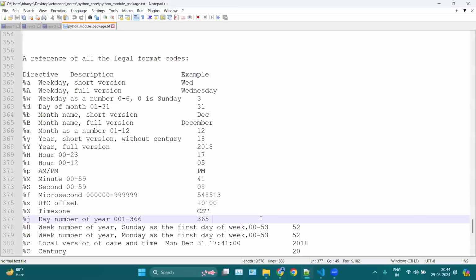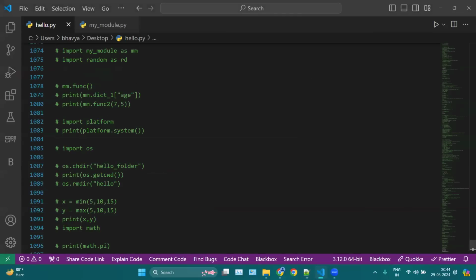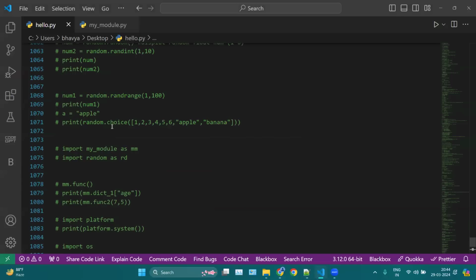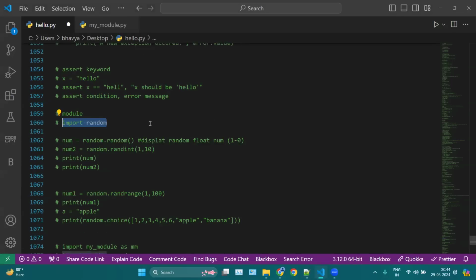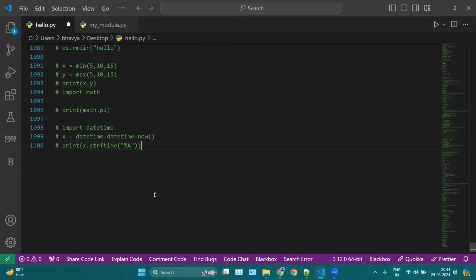Okay. Now, any questions from modules and packages? Any question? Because we have completed modules and packages. Rest, we have many modules which you can research by yourself, because it is not possible to discuss each and every module. We have discussed some important modules like datetime, math, random, platform and OS. These are the important ones. And if you want to create your own module, you can also create your own modules. So, any questions?